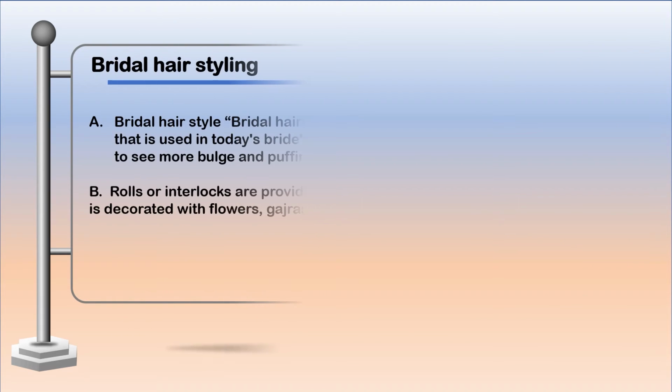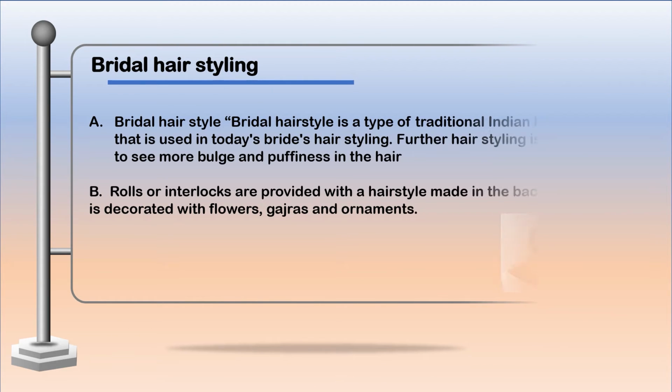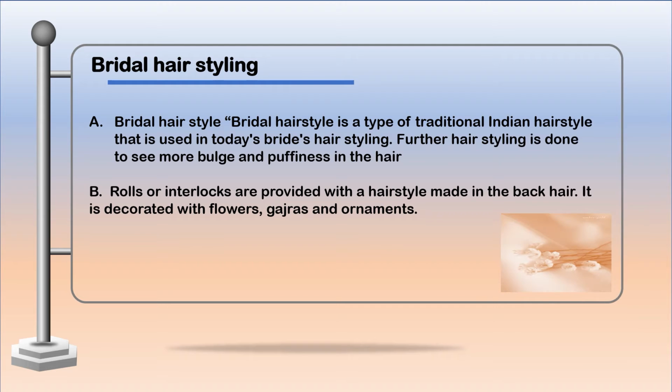Bridal hairstyling. Bridal hairstyle is a type of traditional Indian hairstyle that is used in today's bride's hairstyling. Further, hairstyling is done to see more bulge and puffiness in the hair. Rolls or interlocks are provided with a hairstyle made in the back hair. It is decorated with flowers, gajra and ornaments.